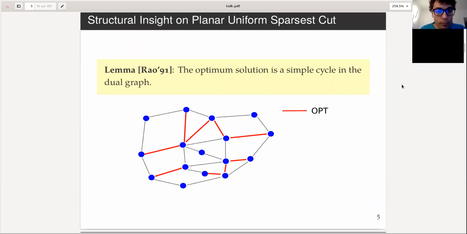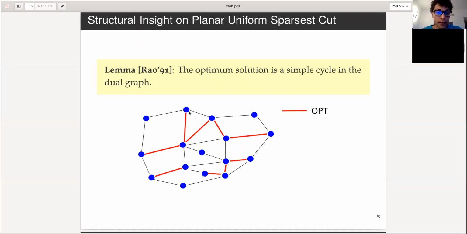All right, so we start with a structural insight on planar uniform Sparsest Cut that also carries over to the non-uniform case, which is that the optimum solution is a simple cycle in the dual graph. The dual graph of, for example, this graph that we are seeing right now is obtained by putting one vertex in each face and connecting adjacent faces with an edge.